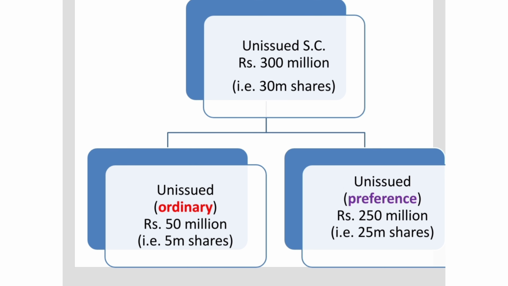And now here is just one more possible way of looking at it, and this one is probably going to be the easiest one to understand, because this time we're focusing on all of the unissued share capital. So originally, if you remember, it was stated that the company had 200 million rupees worth of issued share capital, so that leaves us with rupees 300 million of unissued share capital, right?